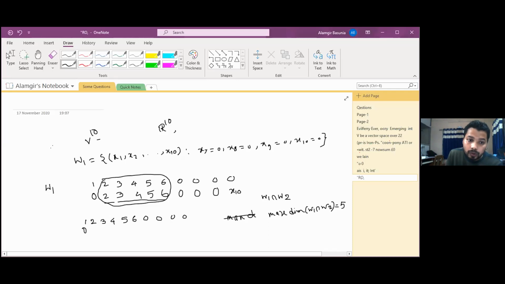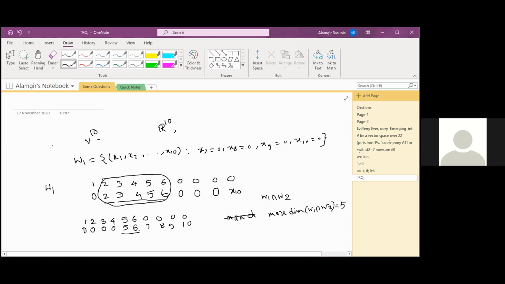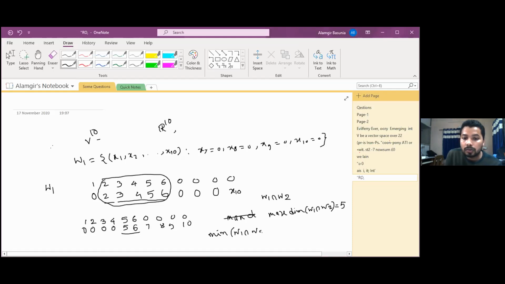That is why we are putting here 0 0 0 0 4 0 here, and then here the numbers x5 x6 7 8 9 and 10. In case of intersection, this condition will be 0, this one 0, this one 0, this one 0. Now how many can we choose freely? Just x5 and x6, that means 2. Okay, that means minimum dimension of w1 intersection w2, what will it be? Minimum here is 2.